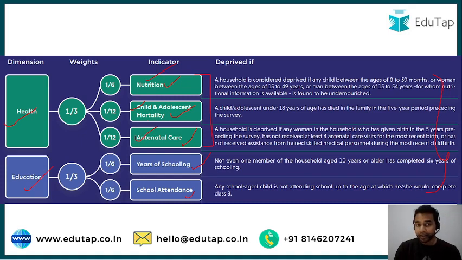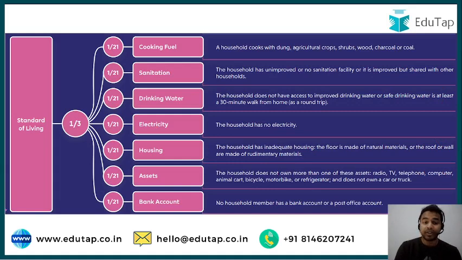And my dear learners, apart from health and education, we also have the third dimension, the standard of living. There are 7 indicators under this dimension: cooking fuel, sanitation, drinking water, electricity, housing, assets as well as bank account.